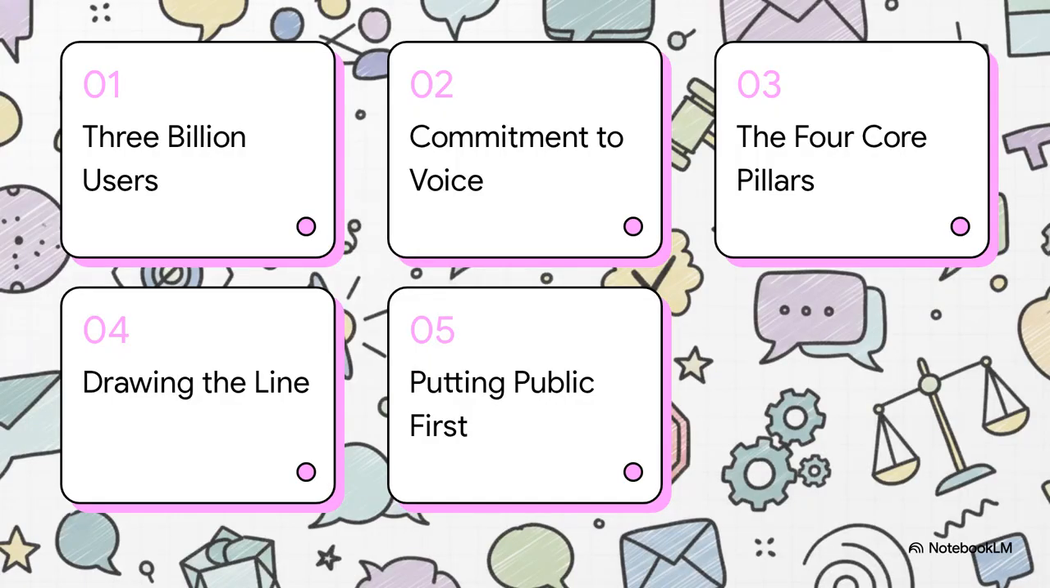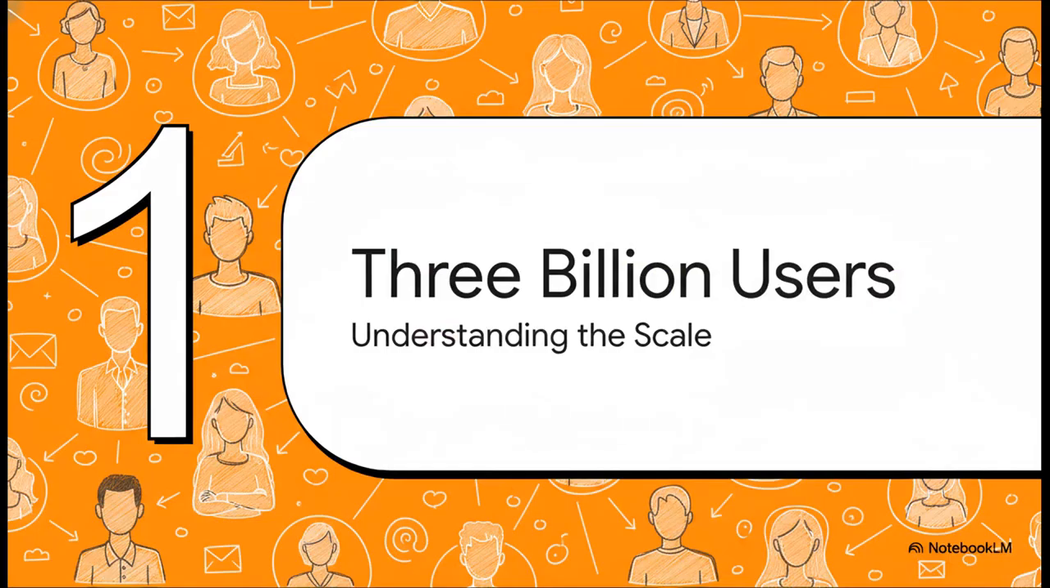Here's our structural roadmap for the Explainer today. 1. Governing 3 billion users. 2. A commitment to voice. 3. The 4 core pillars. 4. Drawing the line. And 5. Putting the public first. All right, starting off with Section 1, governing 3 billion users.